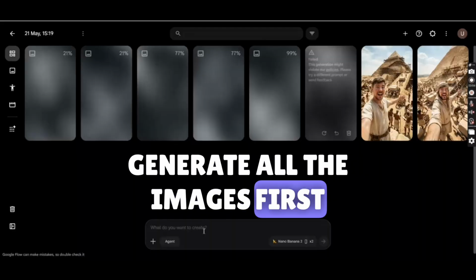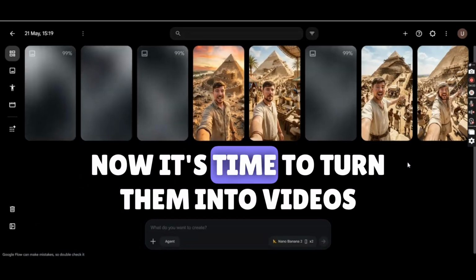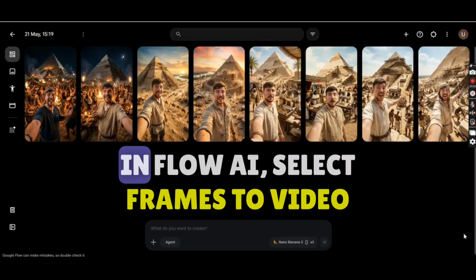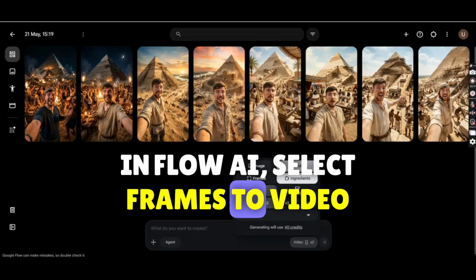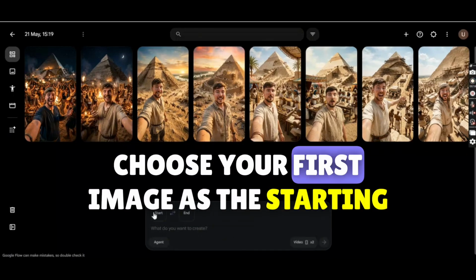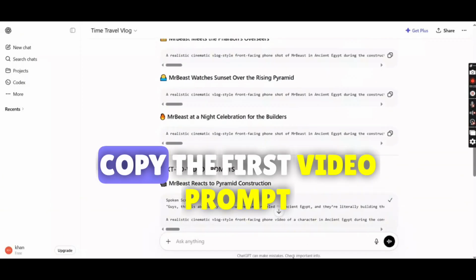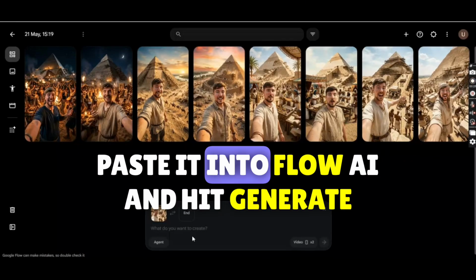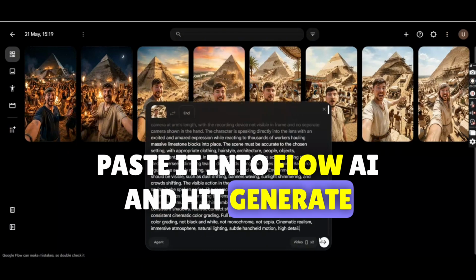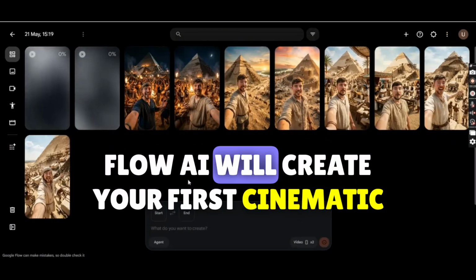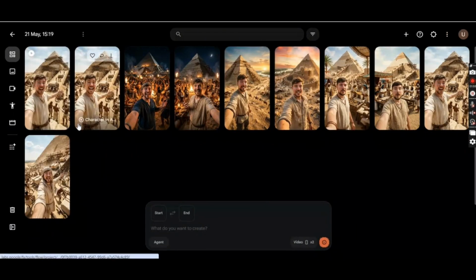Generate all the images first. Now it's time to turn them into videos. In Flow AI, select frames to video. Choose your first image as the starting frame. Go back to ChatGPT, copy the first video prompt, paste it into Flow AI, and hit generate. Flow AI will create your first cinematic clip.